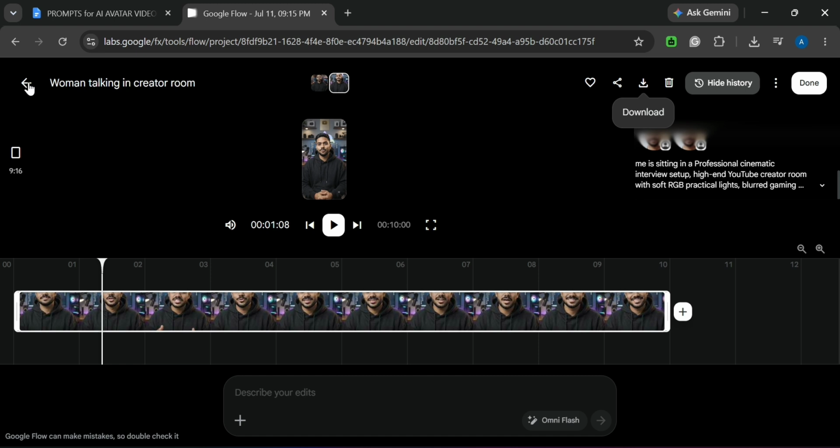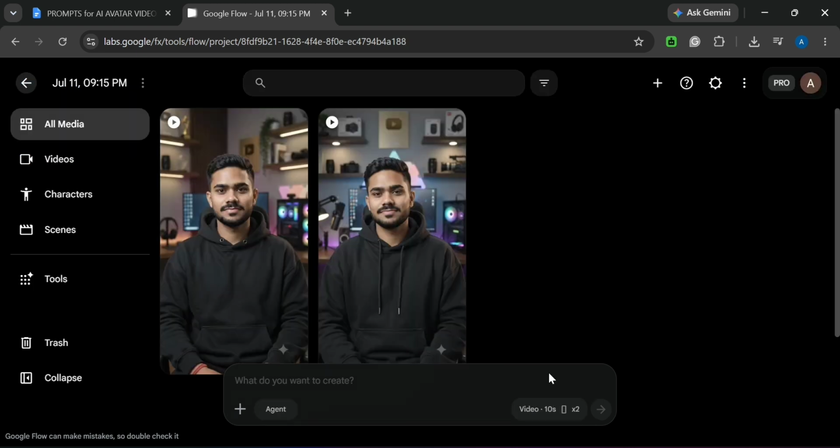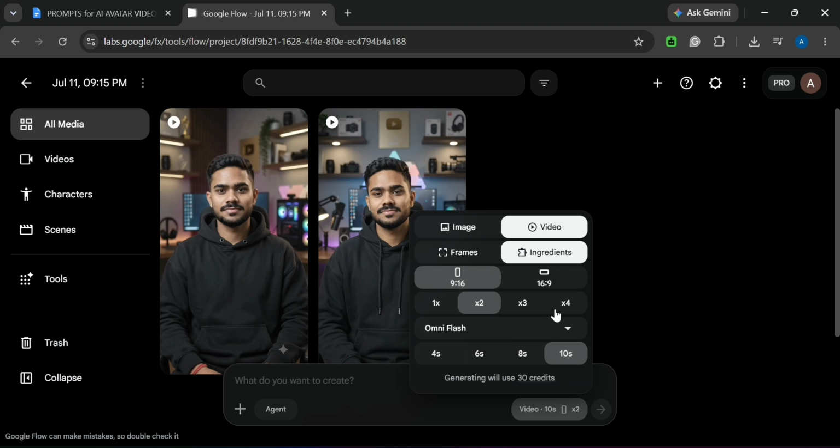So this is a different type of ratio. You can change your ratio from here. If you want a full length video, you just need to click on 16:9 ratio. There are two types of ratio. The first one is for shorts videos, and the second one is for long format. At this time you can see Google Flow has generated only 2 videos. You can also generate 4 videos at a time. And the time limit to make this type of video is 10 seconds. So this is all the things that are available in this Google Flow.